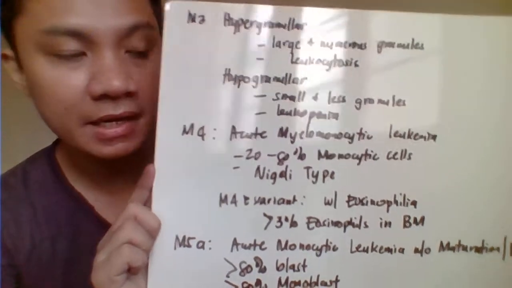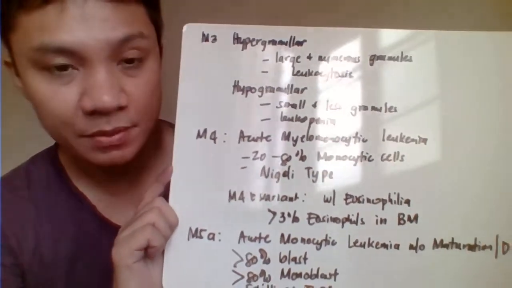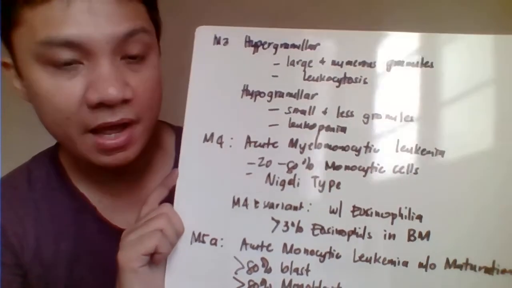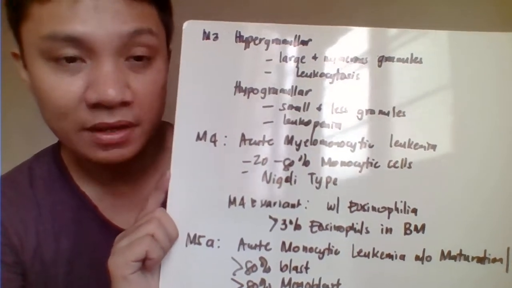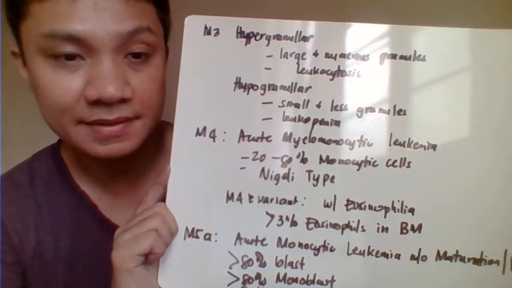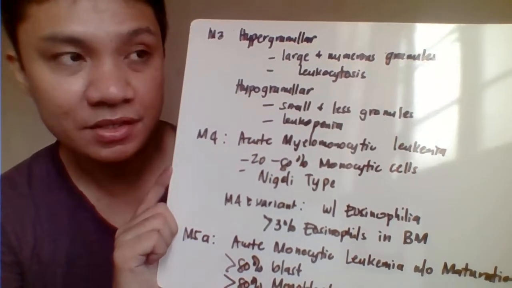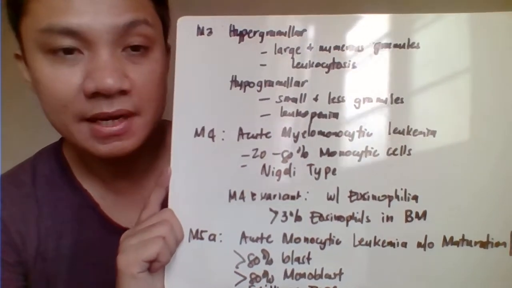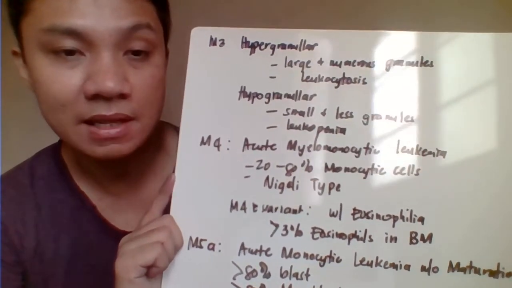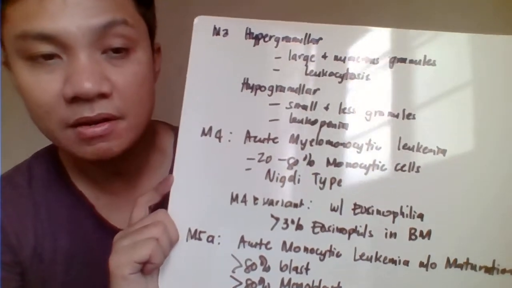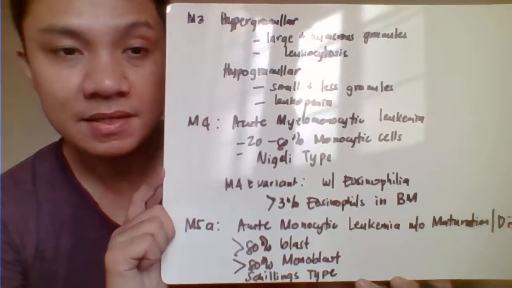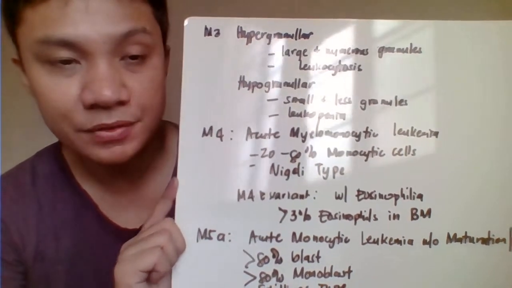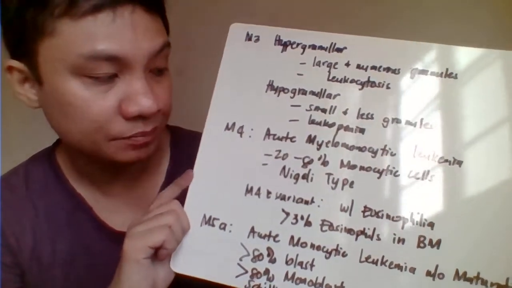Okay, then we have the classification of your M3. So we have the hypergranular, and we have the microgranular, or hypogranular. The hypergranular, or macrogranular, variant is characterized by a high concentration of granules, large and numerous granules. Also characterized by leukocytosis, so increased WBC count. The hypogranular variant, the microgranular, is characterized by smaller granules and fewer granules. And that's also characterized by leukopenia.